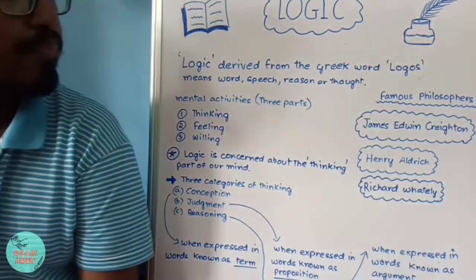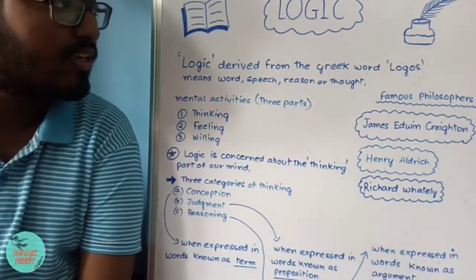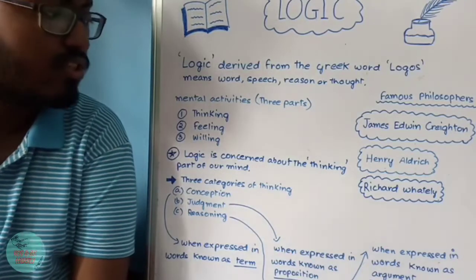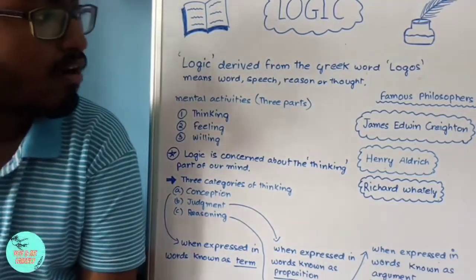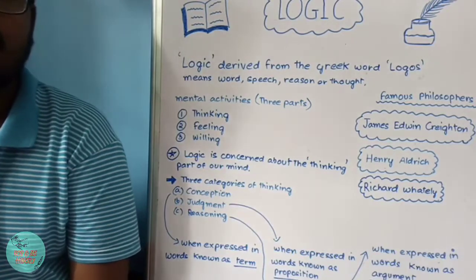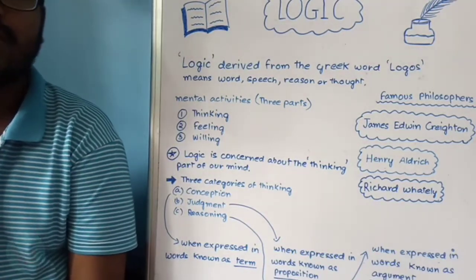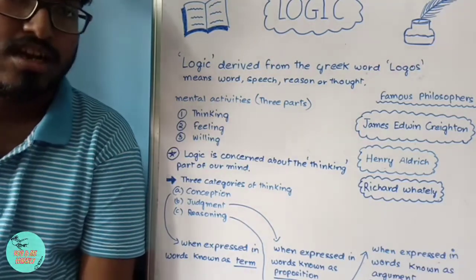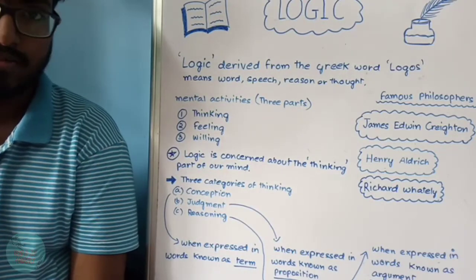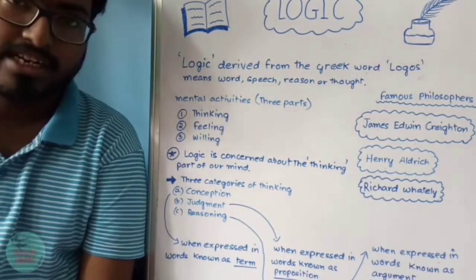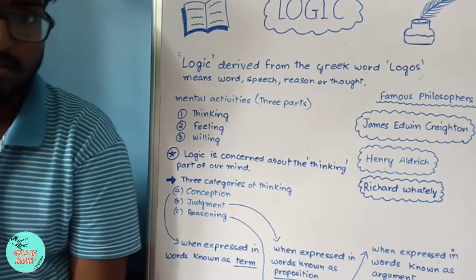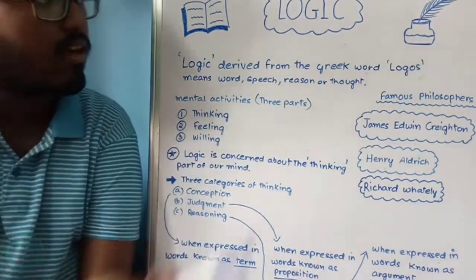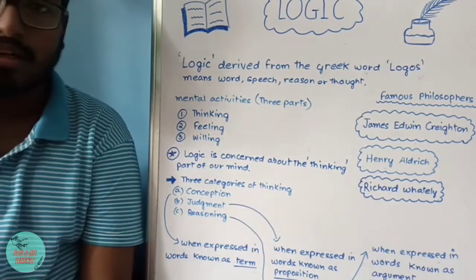So there are famous definitions given by famous philosophers like James Edwin Creighton, Henry Eldridge, and Richard Whately. According to James Edwin Creighton, logic is a science that deals with the operations of mind and its search for truth. According to Henry Eldridge, logic is the art of reasoning. And according to Richard Whately, logic is the art and science of reasoning. So we have seen the definitions of these famous philosophers on the topic of logic.